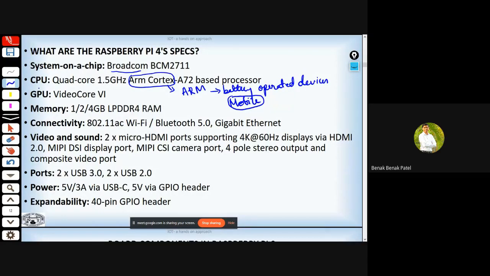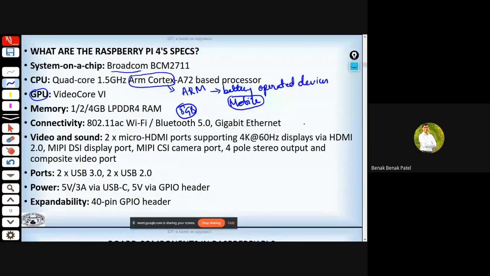You can see that it also has a graphical processing unit, VideoCore 6, and it supports memory of 1 GB, 2 GB, 4 GB, and right now 8 GB RAM, which is the latest one in the market. It also has an onboard Wi-Fi unit, supports Bluetooth 5.0, and has gigabit Ethernet.